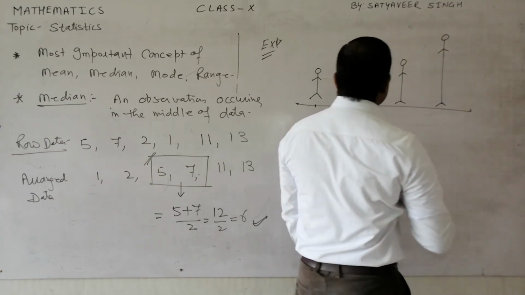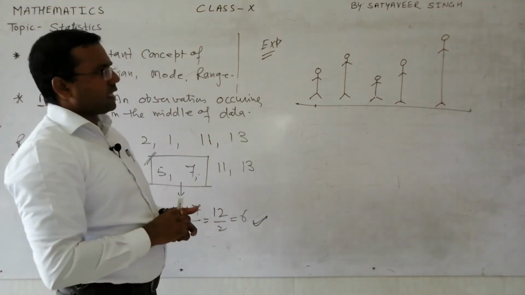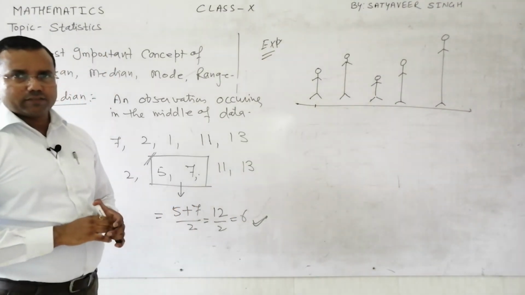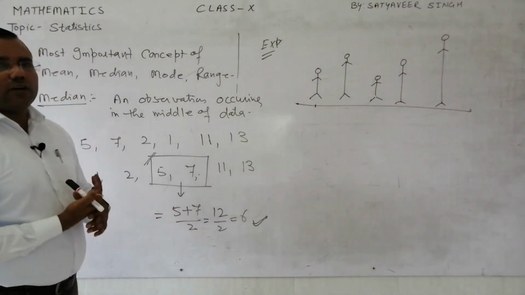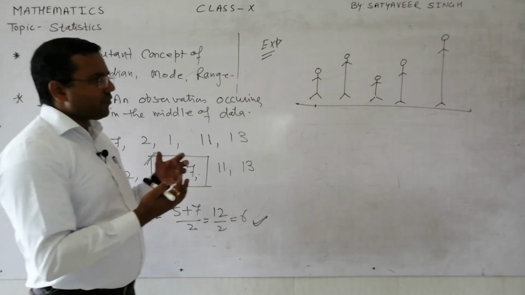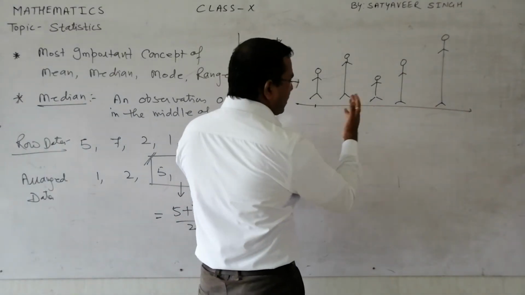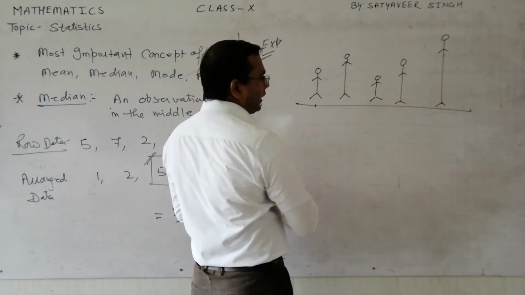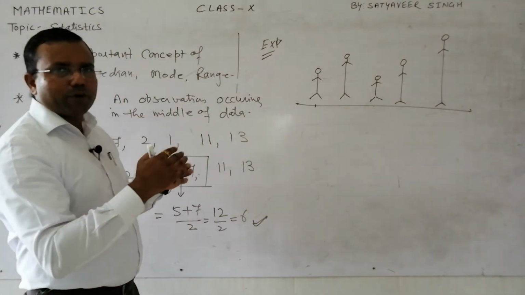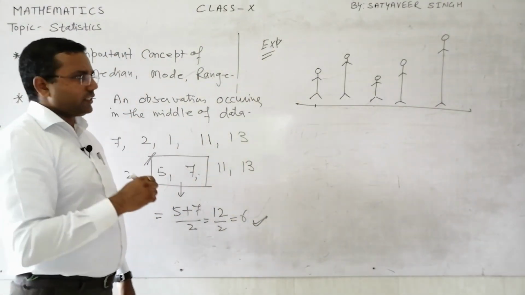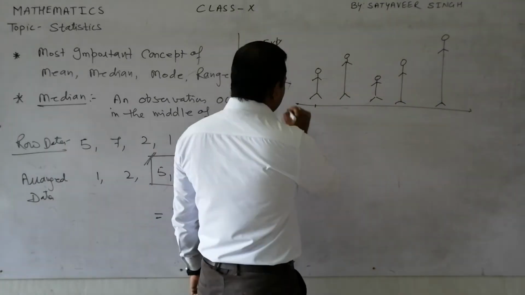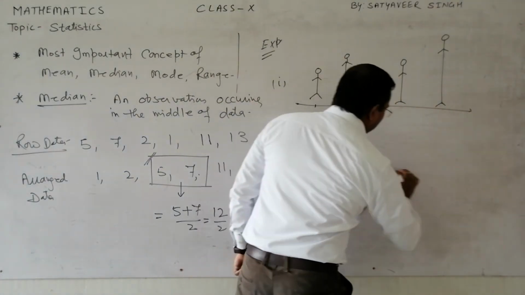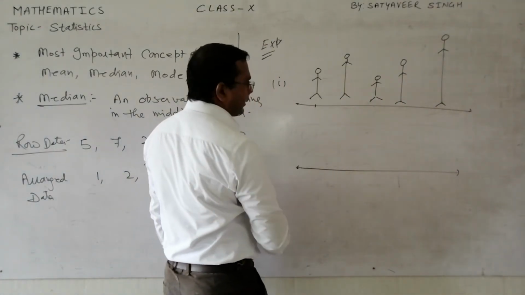And randomly they are standing. Suppose these are the students in your class. We want to find out what is the median. So what can we do? I told them you can do one thing: you stand properly as per your height. So once they stood like that as per their height,